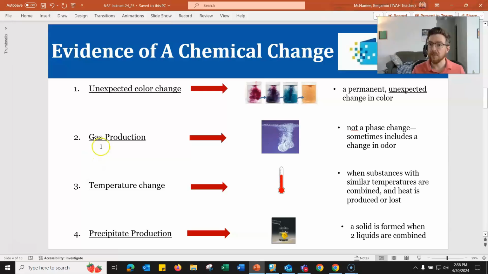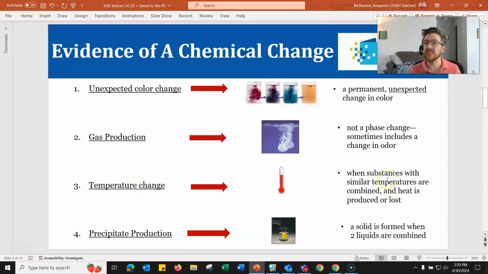Then we have gas production. So this is the formation of a gas when substances are combined. This is not a phase change. So we're not talking about, say, water boiling. That's a phase change. We're talking about when gas is emitted. So there might be bubbling, there might be fizzing, there might be an odor given off from that gas.